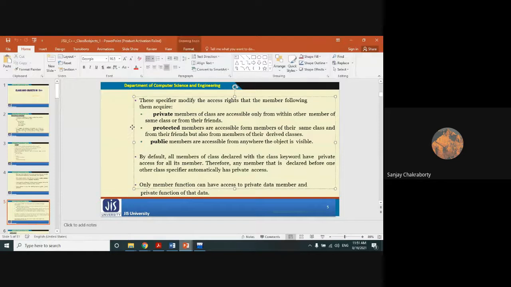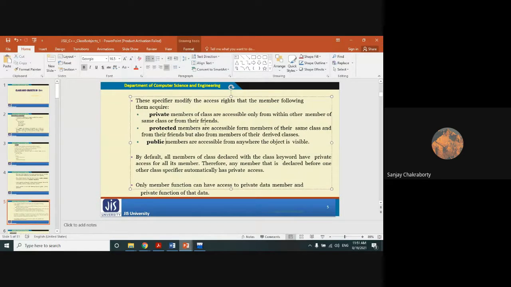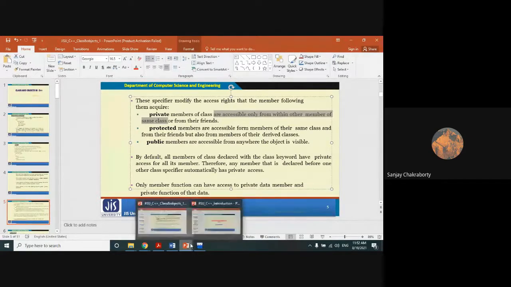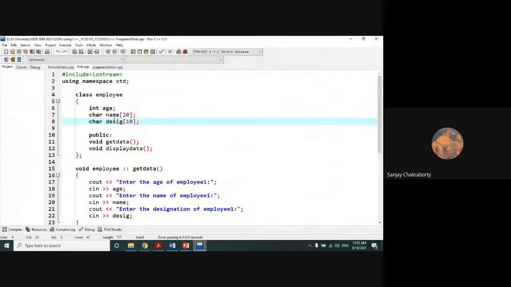If you are not using the friend function concept, then you can access the private member only from within the other members of the same class. Read this statement very carefully. What is the accessing capability of a private member? You can access the private member of a particular class only from within other members of the same class. That means whenever you declare the private members, you can only access them from the other members of this class.